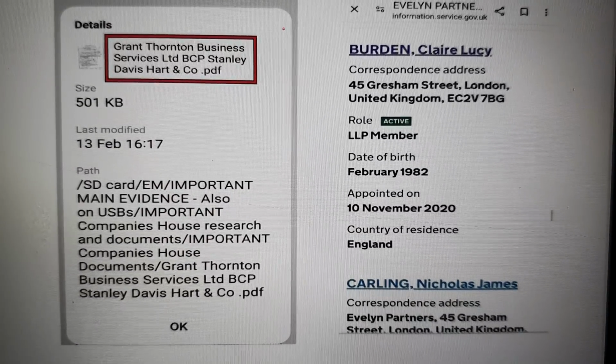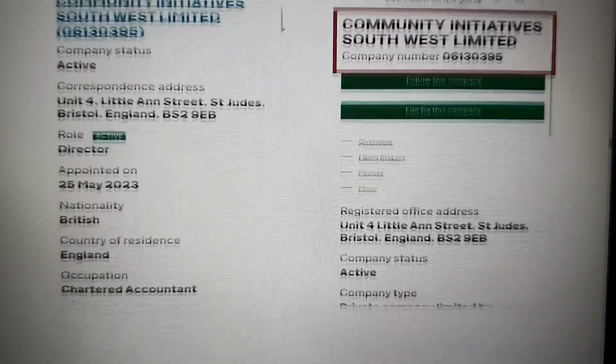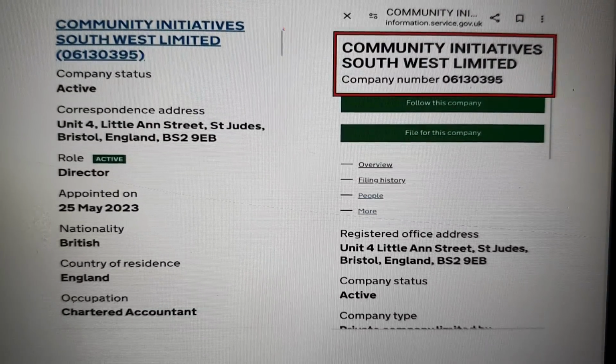Anyway, moving on. Back into Evelyn Partners, different person record now, and it links through to Community Initiative Southwest Limited.